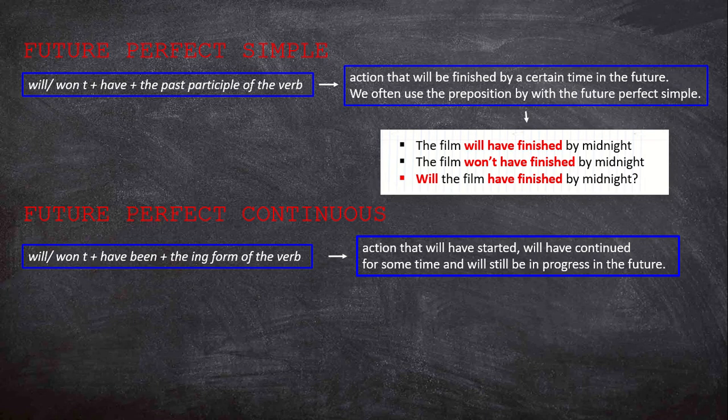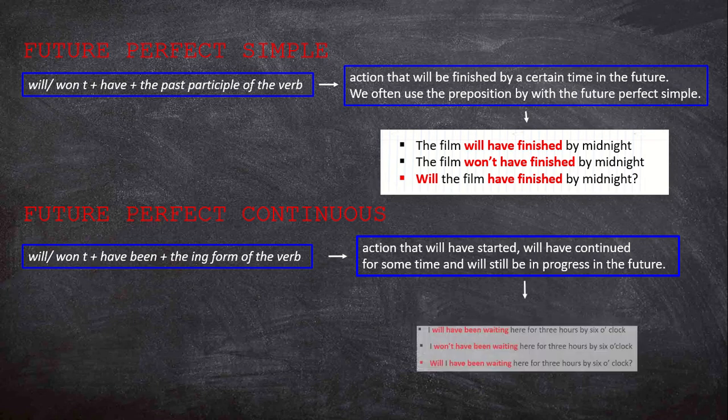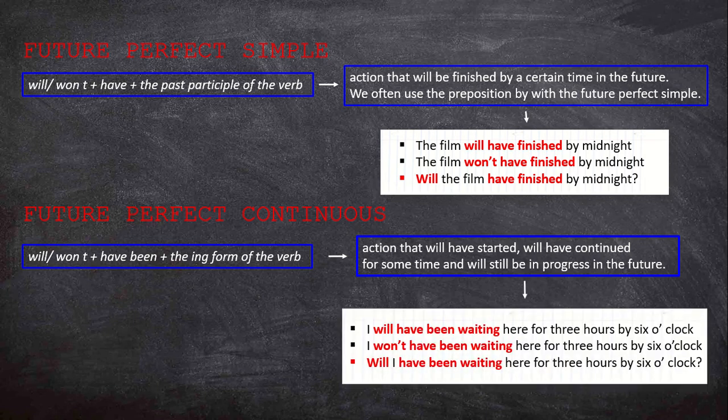Let's look at some examples. We'll have been waiting here for 3 hours by 6 o'clock. I will have been waiting here for 3 hours by 6 o'clock. Will I have been waiting here for 3 hours by 6 o'clock?